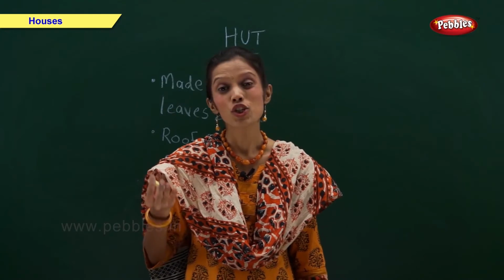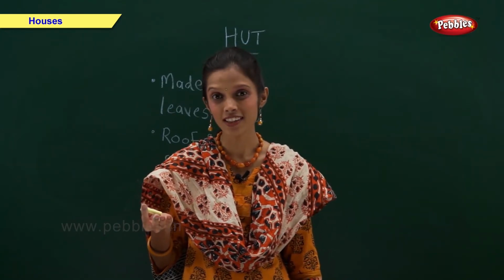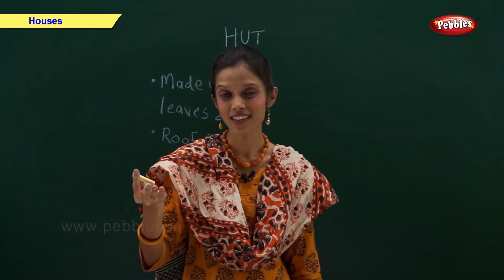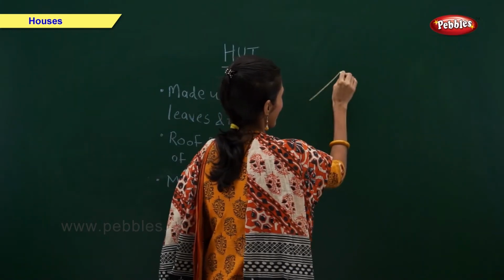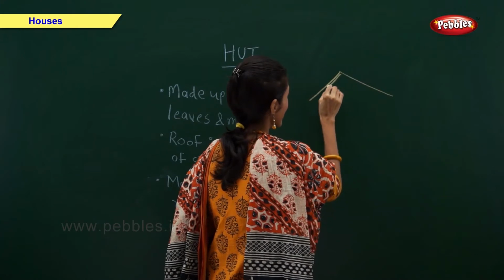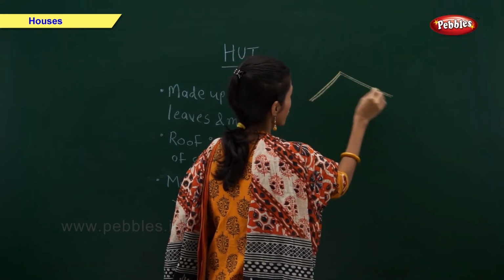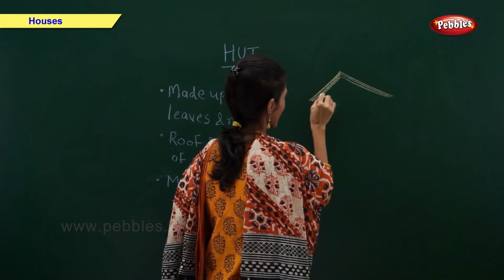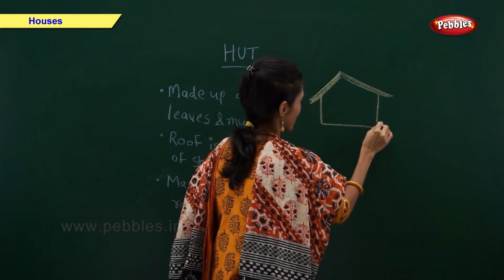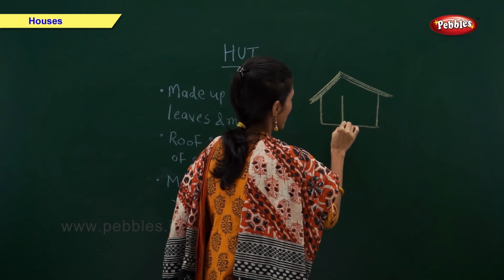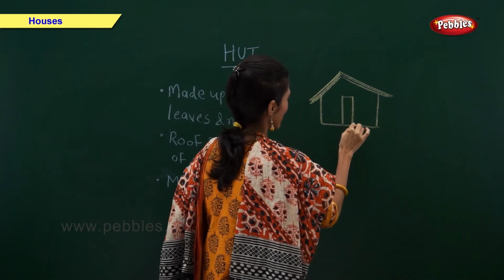Now friends, shall we draw a picture of a hut? Will you all help me? Come on, let us draw. This is the roof made up of straws. This is the door.